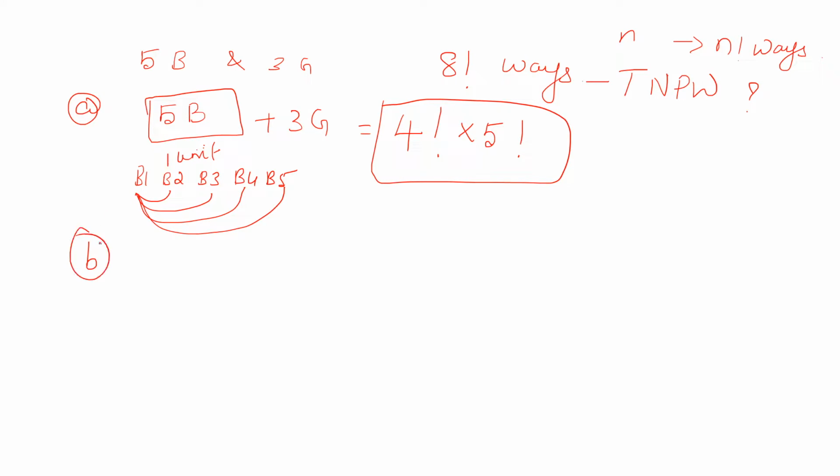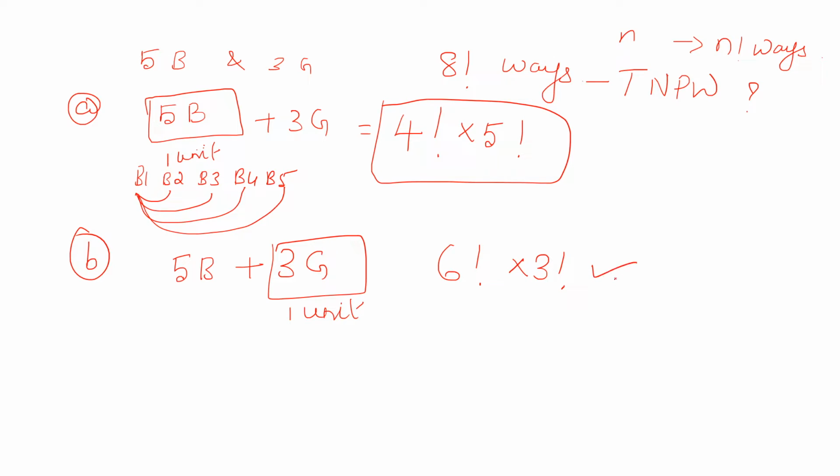Now the second question, you try on your own. There are totally 5 boys and 3 girls. Now the girls want to sit together. Whenever you see the word together, treat them as one unit. Now there are how many units? 6. So 6 people can be arranged in 6 factorial ways, into inside this unit, how many people are there? 3. 3 girls can be seated in a row in 3 factorial ways. So this is the answer: 6 factorial into 3 factorial ways.